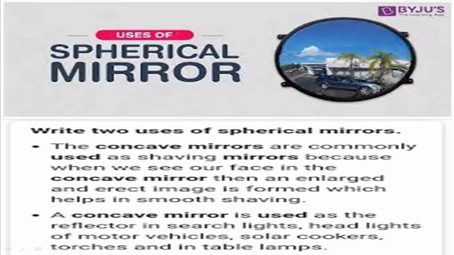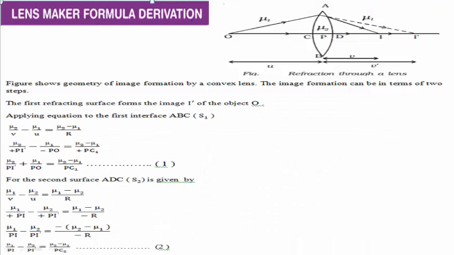The concave mirror is also used as the reflector in searchlights, headlights of vehicles, solar cookers, torches and table lamps. Now we have to take the lens maker's formula derivation.